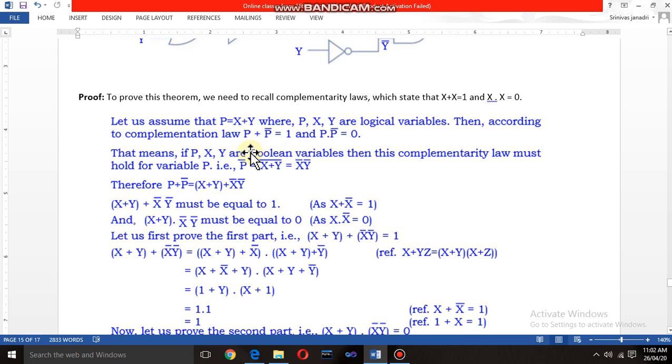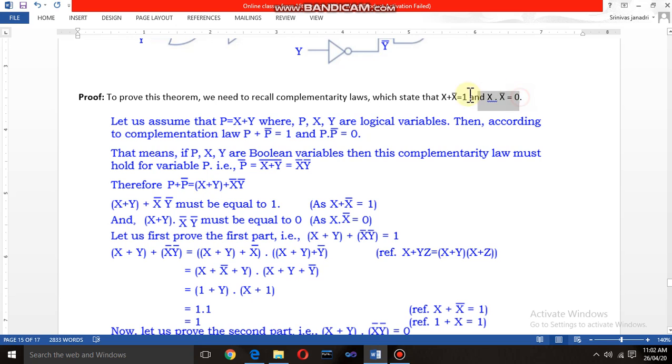The first theorem is x plus y whole complement is equal to x complement into y complement. To prove this theorem we need to recall the complementarity laws, which state that x plus x complement is equal to 1 and x into x complement is equal to 0. Here I am just telling you plus. When I say plus you have to think of logical addition, and when I say into or dot, logical AND.